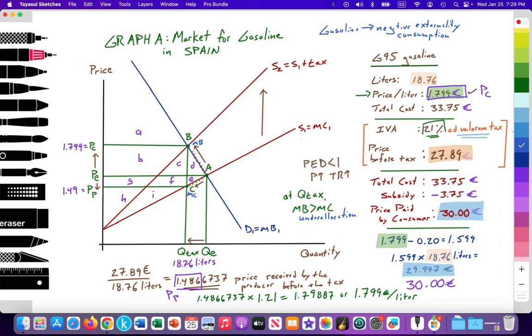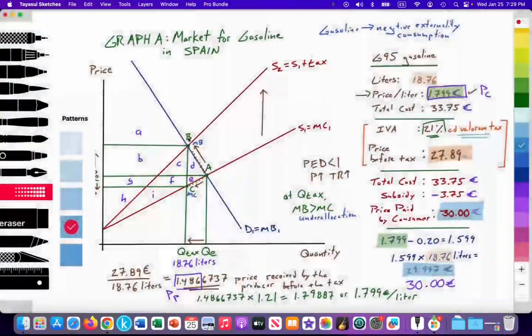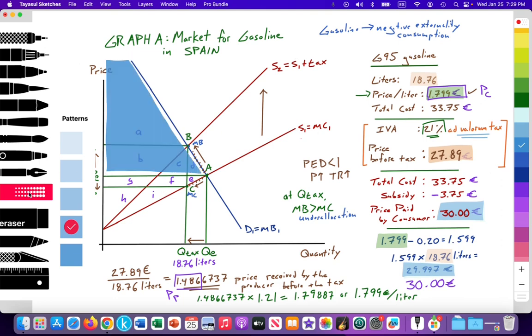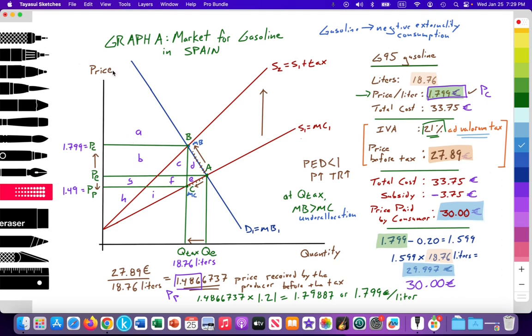Let's evaluate the impact of this tax on different stakeholders. First, let's look at the consumers. How is consumer surplus impacted? Originally, consumer surplus was areas A plus B plus C plus D, which is this shaded area here. Then it is reduced, the level of household savings reduced as a result of the rise in price from PE to PC. So consumer surplus, as a result of the ad valorem tax, is reduced to area A.